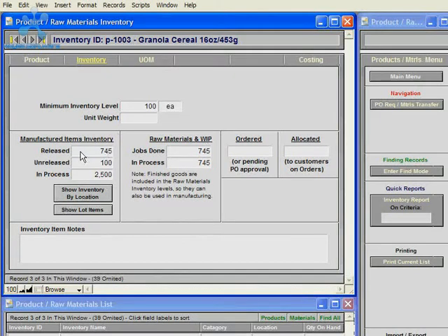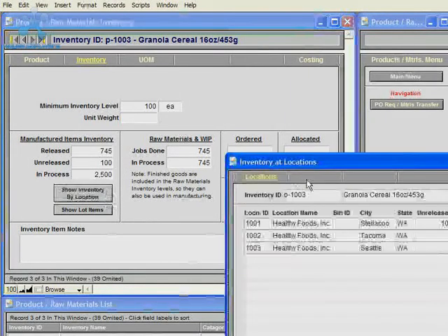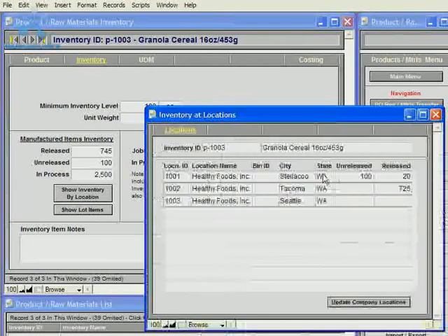The release quantity on hand and the unreleased quantity on hand summarize inventory levels for all locations, but by clicking the Show Inventory by Location button, you can view your current inventory levels by location.